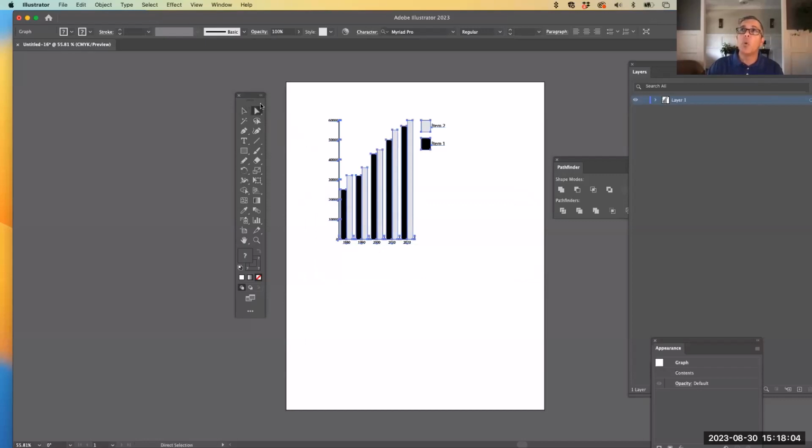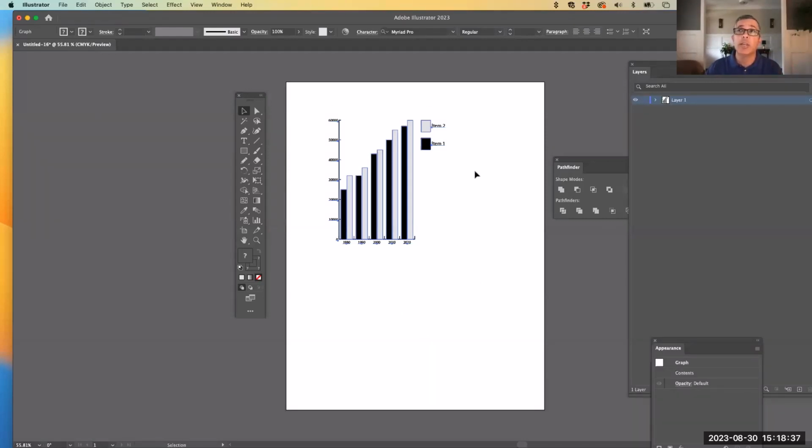And that's where this white arrow here, direct selection tool, comes in handy, because now I can come in and click on any of these elements and change them. Right, so I can click independently through everything here. Oops, I moved it by mistake. Command Z to undo. So I can touch any of these things and change them. But if I go back to my black arrow and click it, it's still all grouped. So once you create a graphic, don't ungroup it, because you will lose the ability to change it.